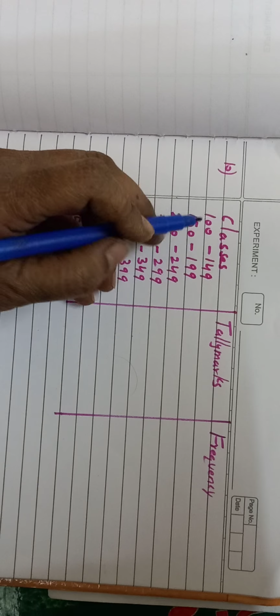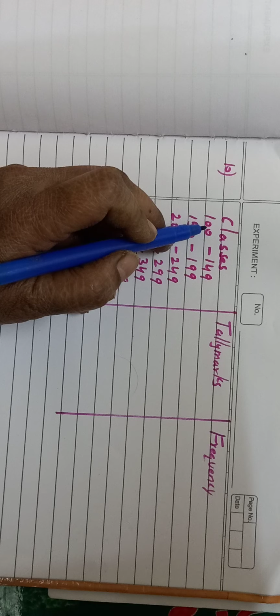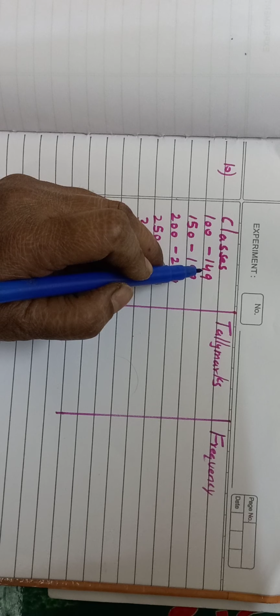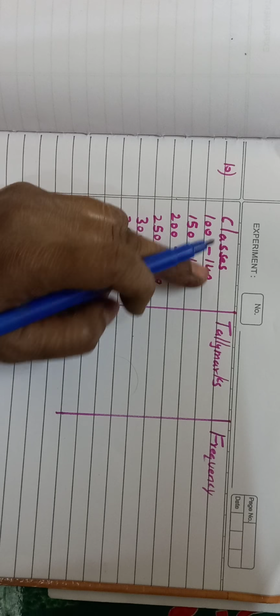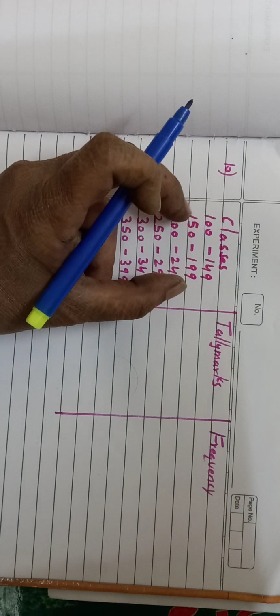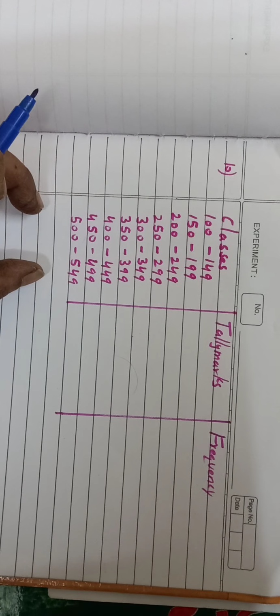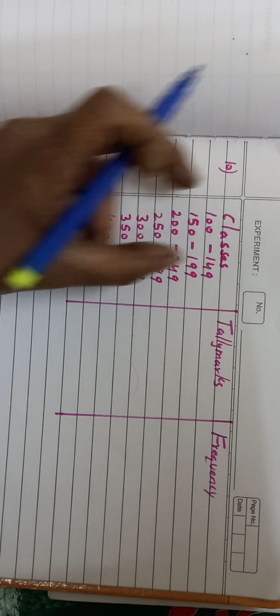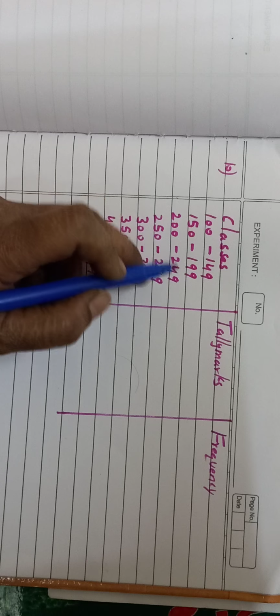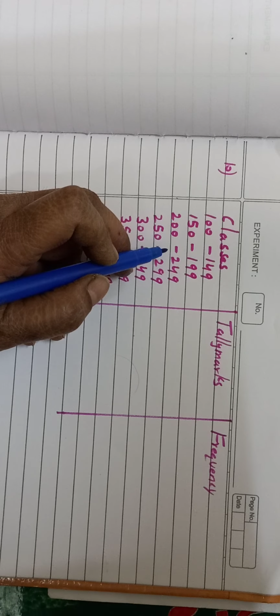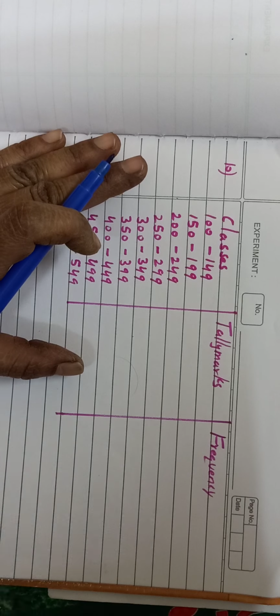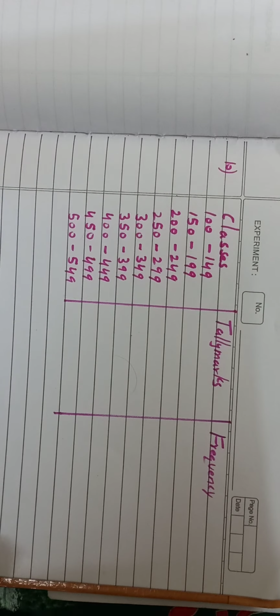Here it's not so. So 100 is the lower class limit and 149 is the upper class limit. Both these scores will be included in this class only. Same for the remaining classes. So there won't be any confusion. You don't have to check again where you have put the tally mark. This is a very simple and easy one which you can do.